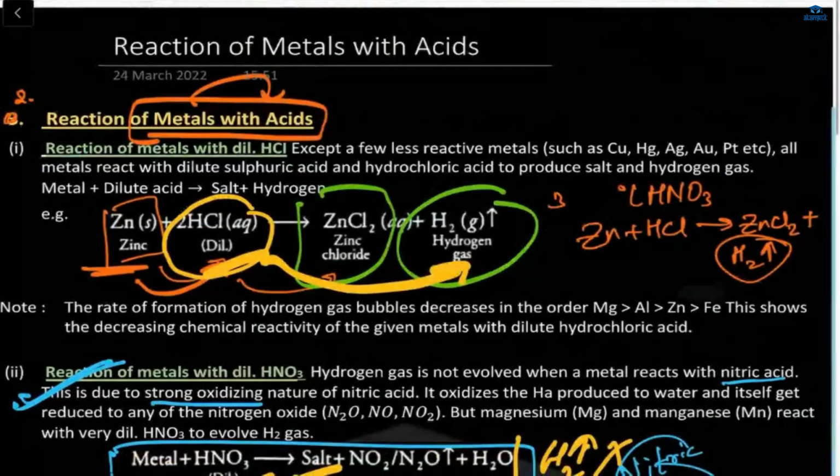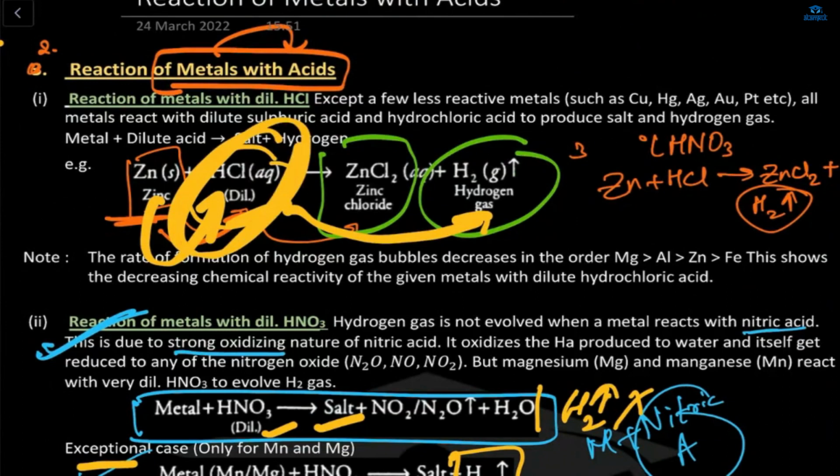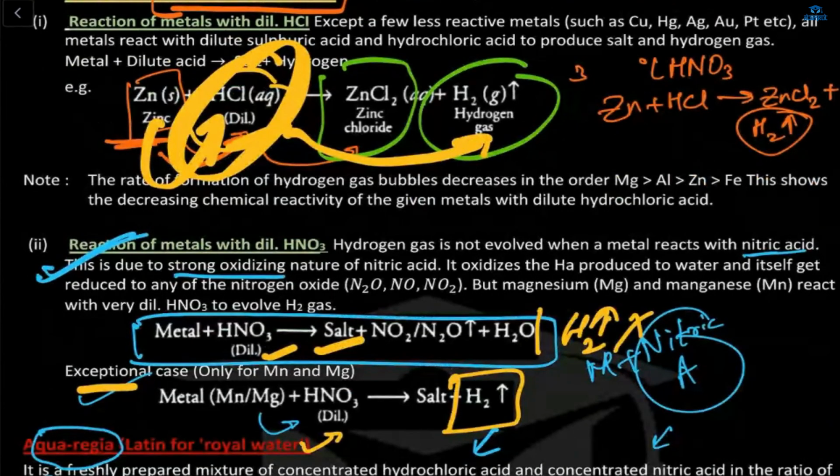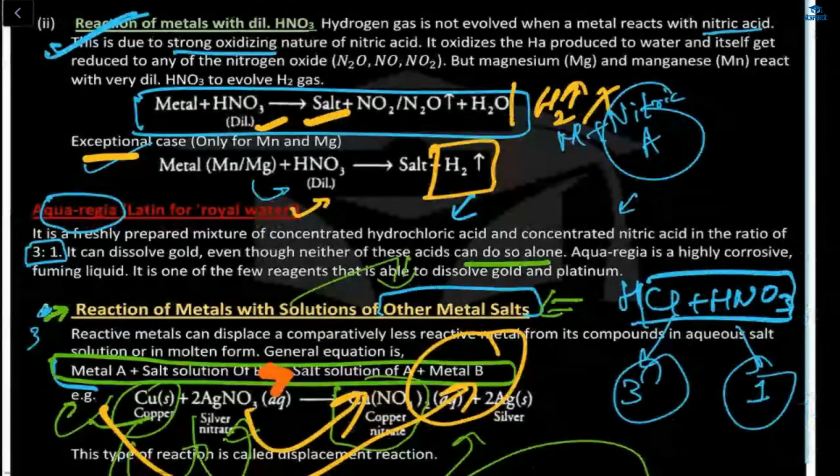Next is the reaction of metal with acid. If I am reacting a metal with an acid, this is HCl, है ना? And metals only react with acids, HNO3 mostly not. HNO3 has exceptional cases for Mn and Mg, so you have to remember that. Aqua regia we already completed, which is a freshly prepared mixture in the ratio 3 is to 1. It can dissolve gold as well as platinum.